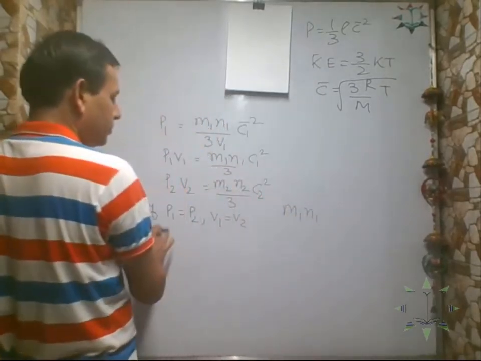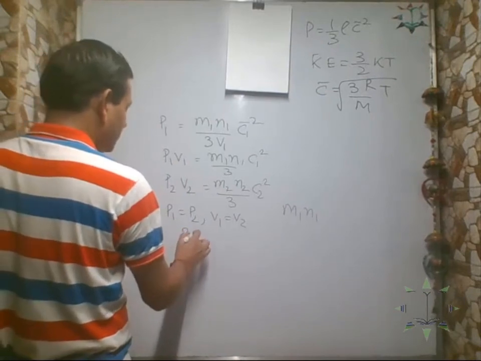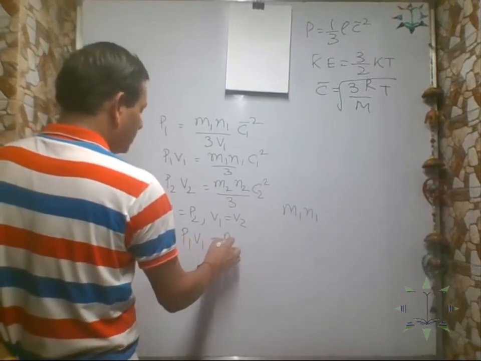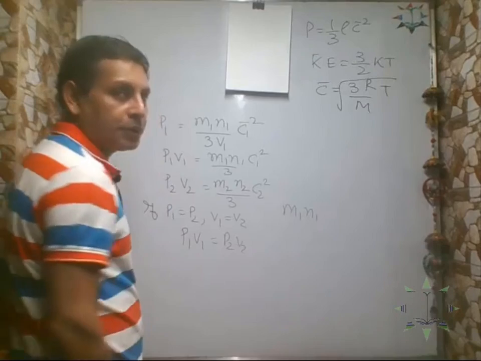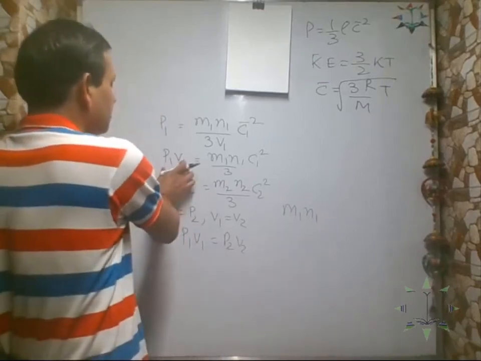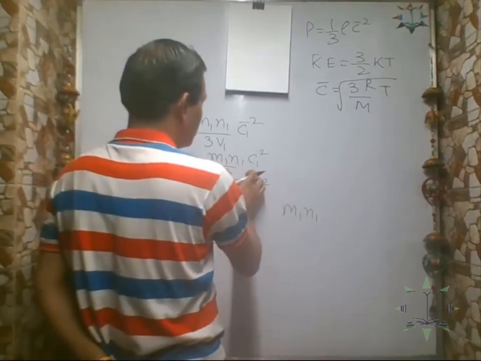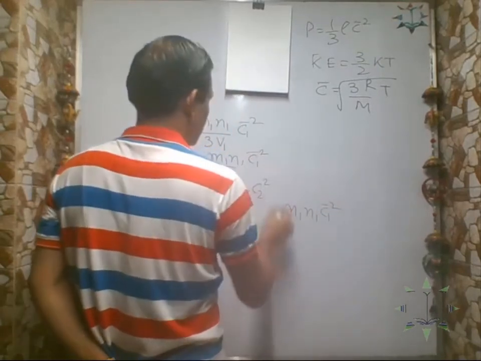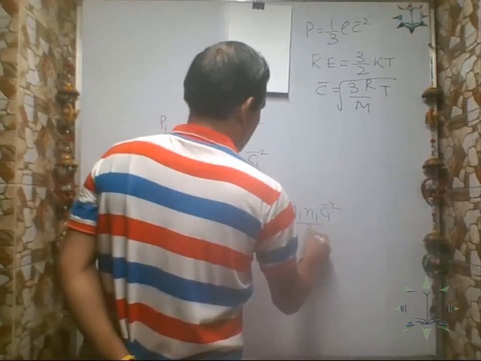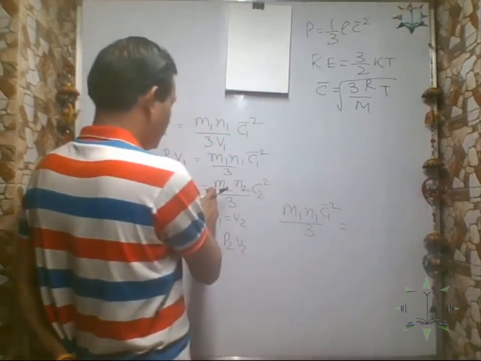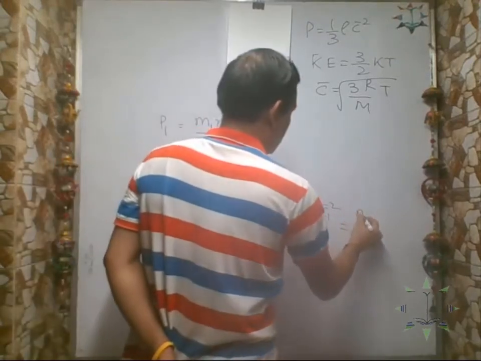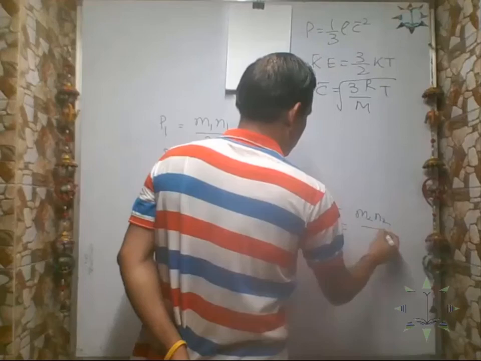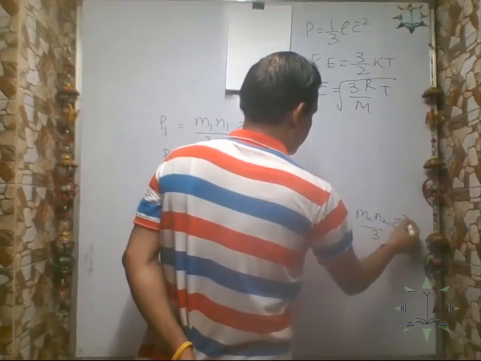So P1 V1 equals P2 V2, correct? If P1 equals P2 and V1 equals V2, then P1 V1 will be equal to P2 V2. So in place of P1 V1, you can write m1 N1 C1 bar square by 3, equal to, for this, m2 N2 by 3 C2 bar square, correct?